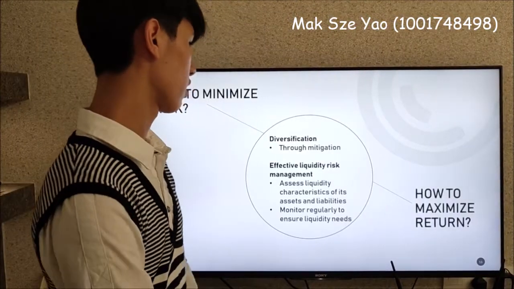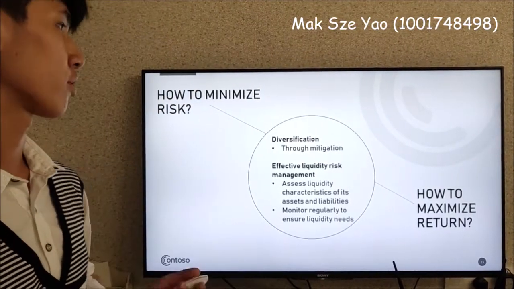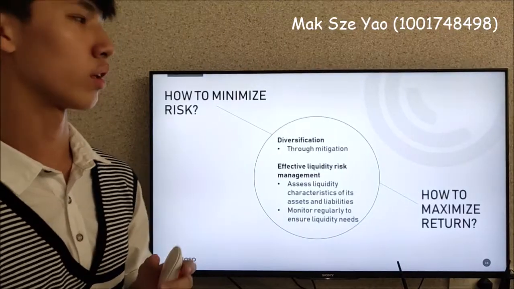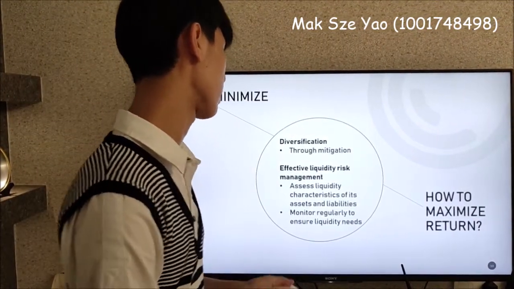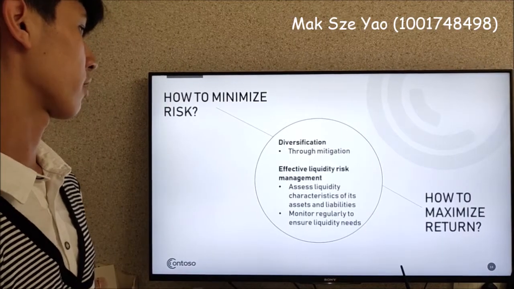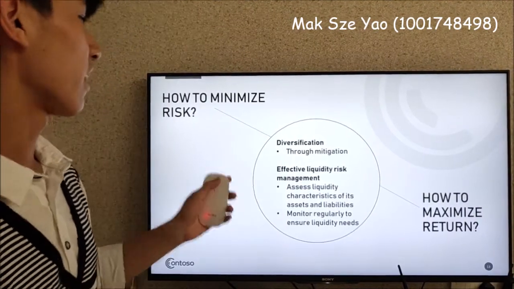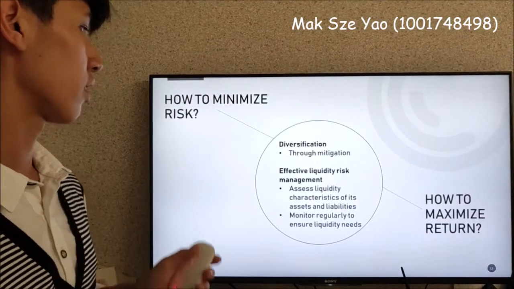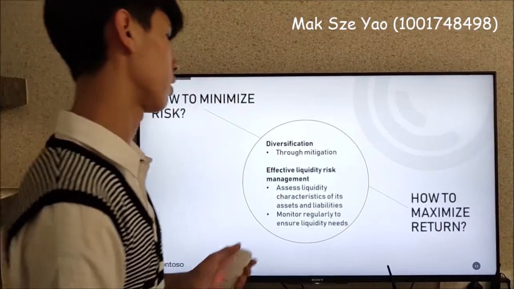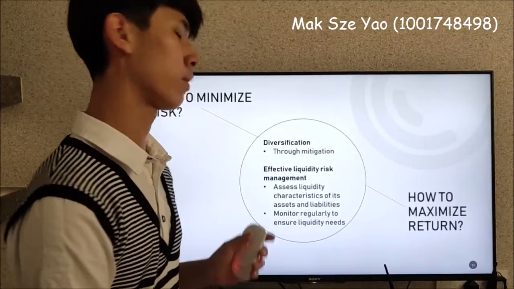For market risk, the insurer should engage in investments that are sufficiently uncorrelated. For liquidity, effective liquidity risk management can start with an assessment of the liquidity characteristics of the insured's assets and liabilities. Monitor regularly to ensure sufficient liquidity, and that assets can be liquidated fast enough to replace short-term funds.